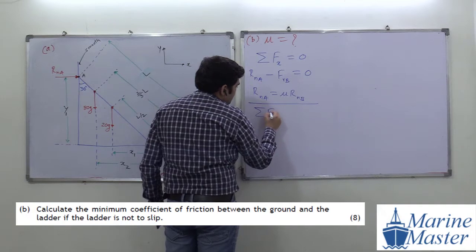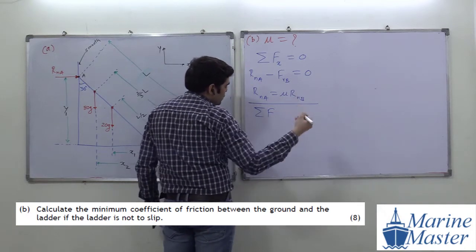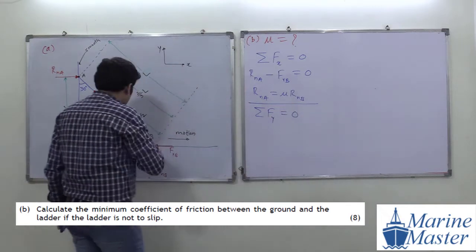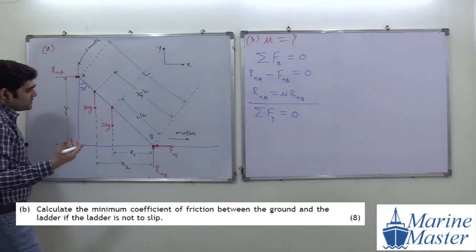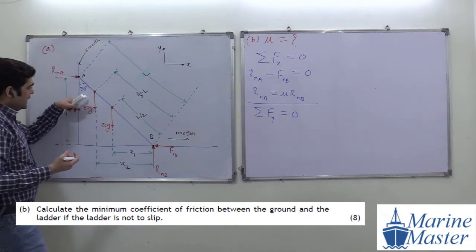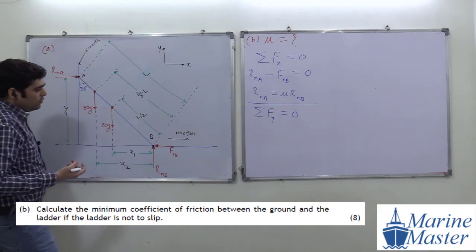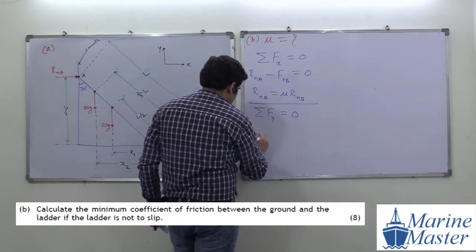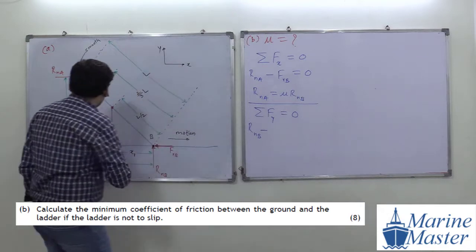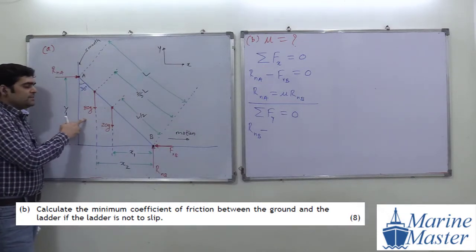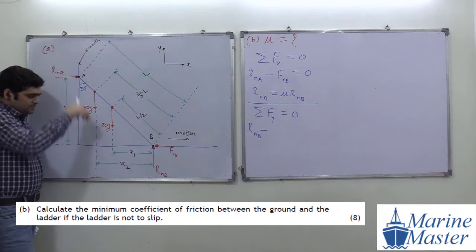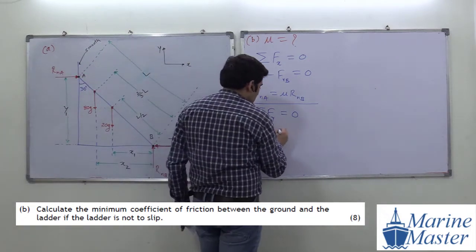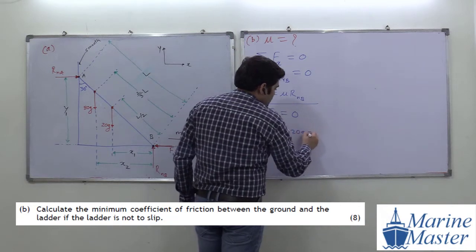What are the forces here in the y direction? RNB, 80g, 20g. RNB minus 80g, minus because downward, minus 20g, minus because both are downward, equal to 0.